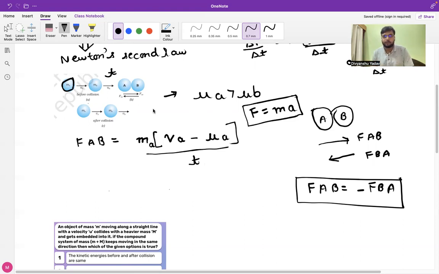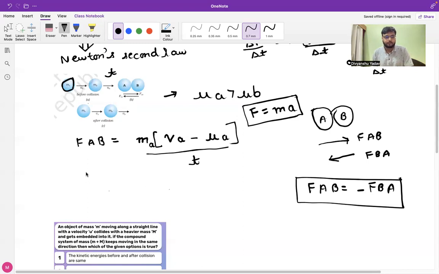So I have substituted the acceleration as VA minus UA by T, where VA is the final velocity of body A and UA is the initial velocity of body A. This force is used to find the force exerted by body A on body B at the point of collision.